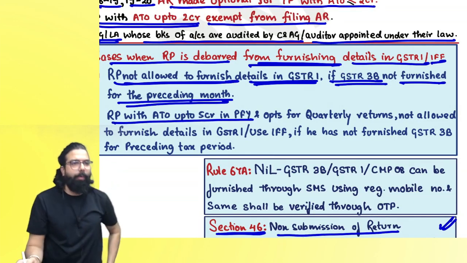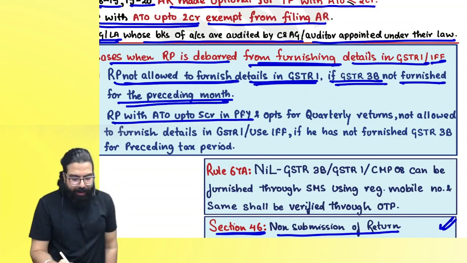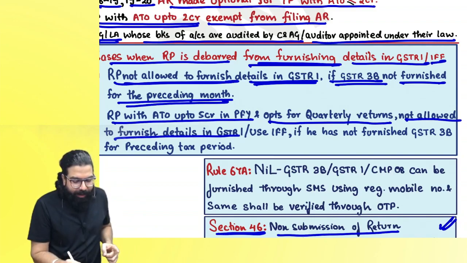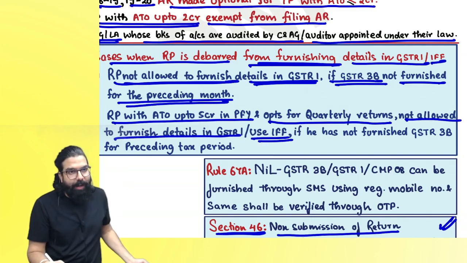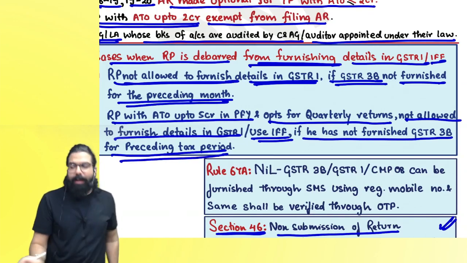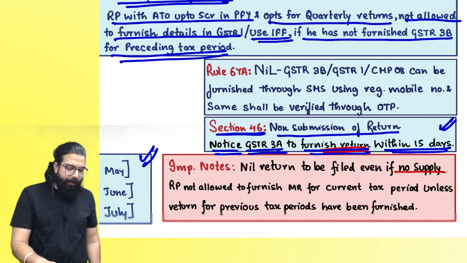A registered person with aggregate turnover up to 5 crore in the preceding financial year who has opted for quarterly return is not allowed to furnish details in GSTR 1 or use the invoice furnishing facility if he has not furnished GSTR 3B for the preceding tax period. Are we all clear? Everyone over here.